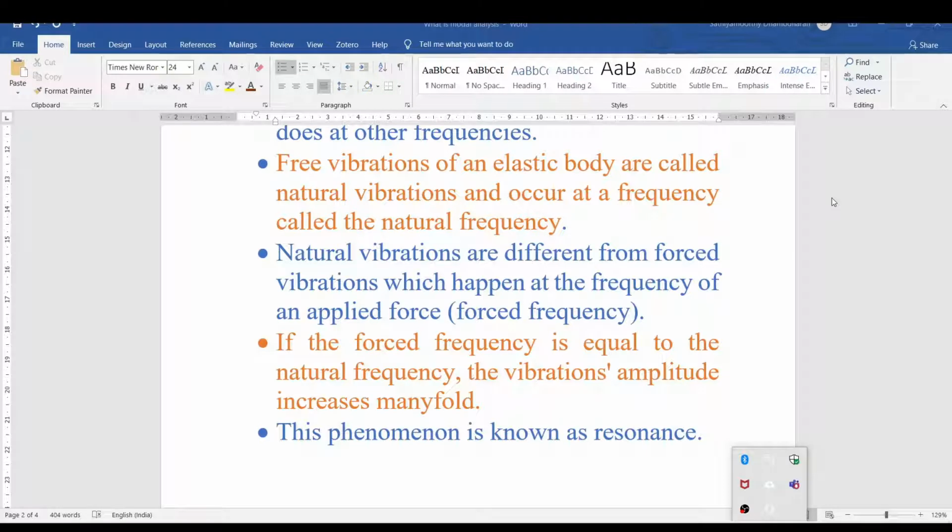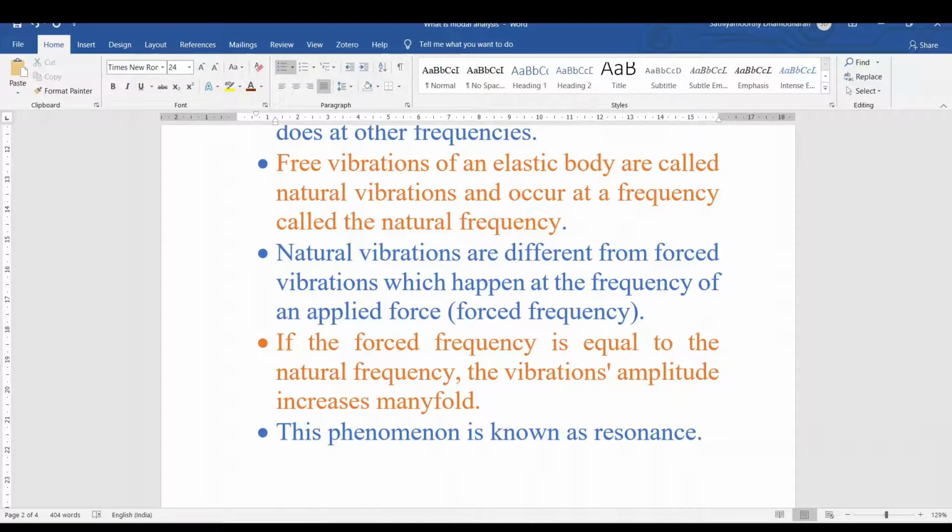Natural vibrations are different from forced vibration, which happens at the frequency of the applied force. When the free vibration frequency equals the forced vibration frequency, then it is called resonance, right? So that is very important for designing components.